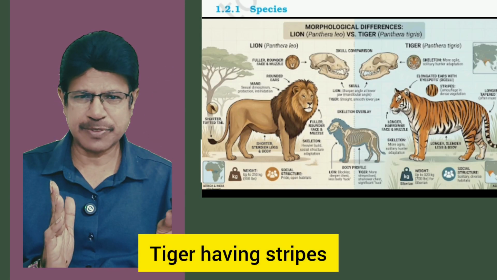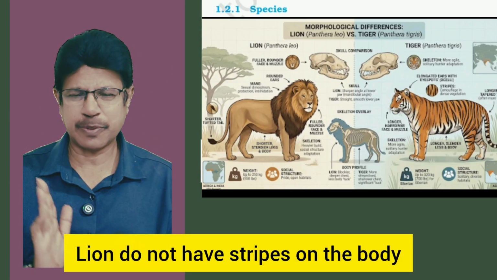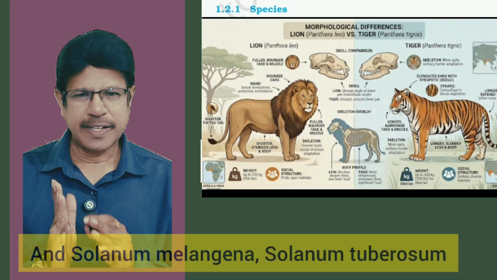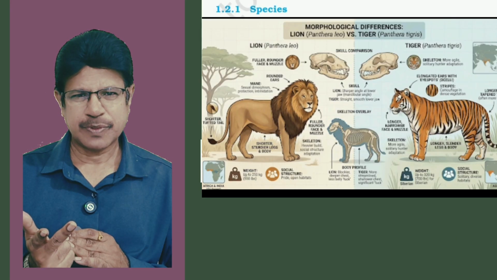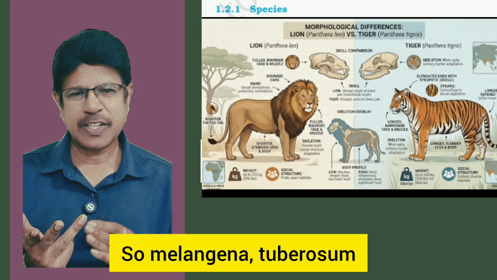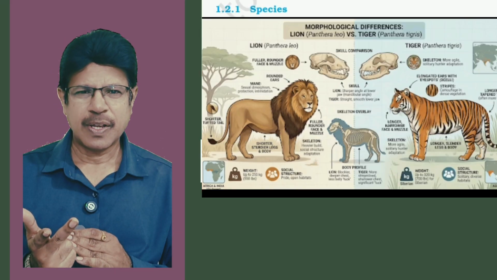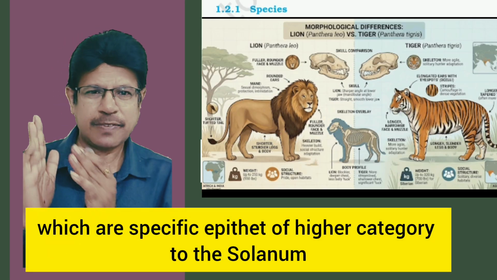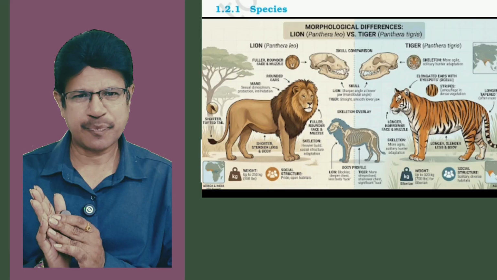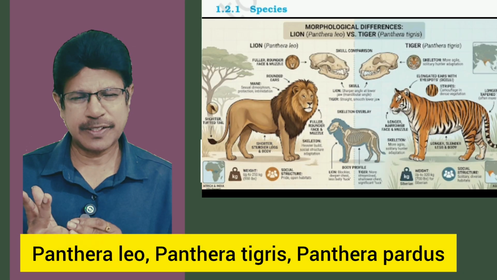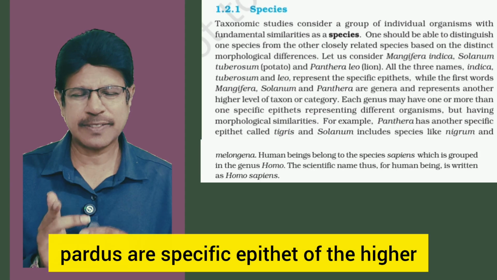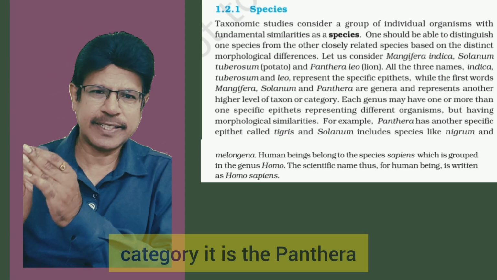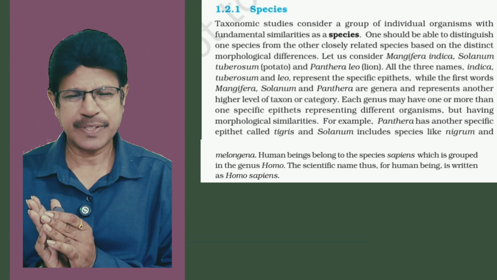The tiger has stripes; the lion does not have stripes on the body. Similarly, Solanum melongena and Solanum tuberosum: melongena and tuberosum are specific epithets of the higher category Solanum. Panthera leo, Panthera tigris, Panthera pardus: leo, tigris, and pardus are specific epithets of the higher category Panthera.